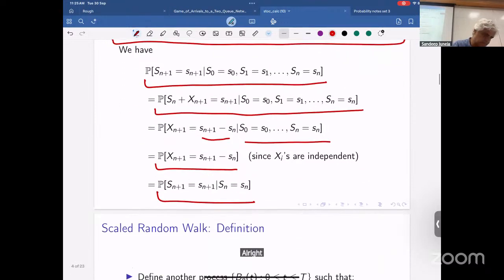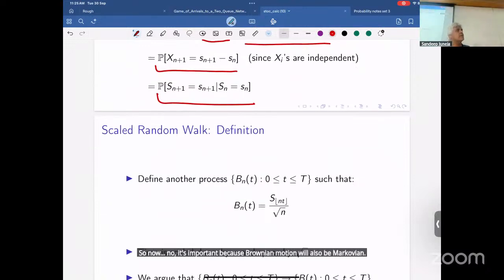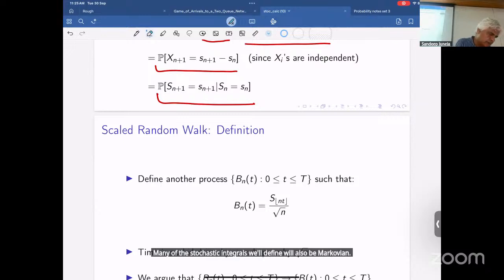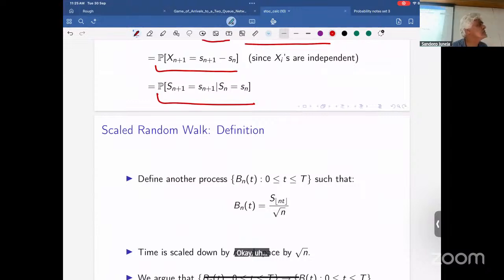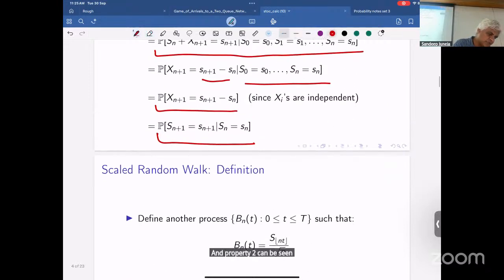All right. So now, it's important because Brownian motion will also be Markovian. That's why it's useful to know this. And many of the stochastic integrals will also be Markovian. Okay. That comes from property two, right? To show it will have independent increments. Yeah, absolutely. And property 2 can be seen from a random walk setting.